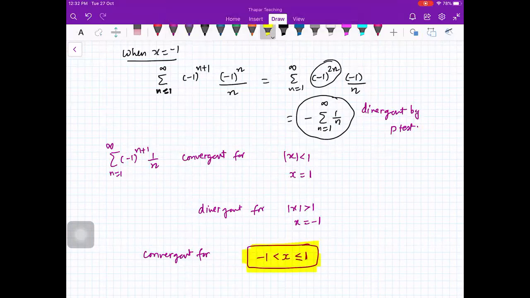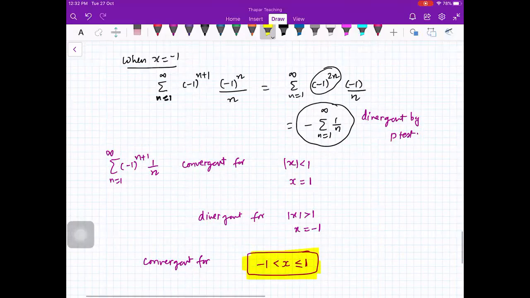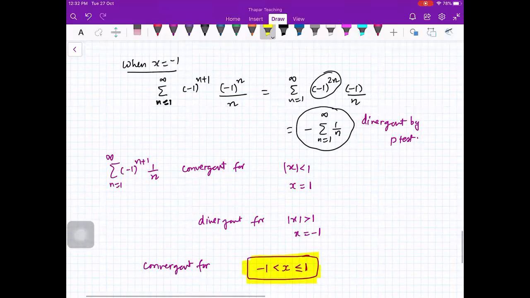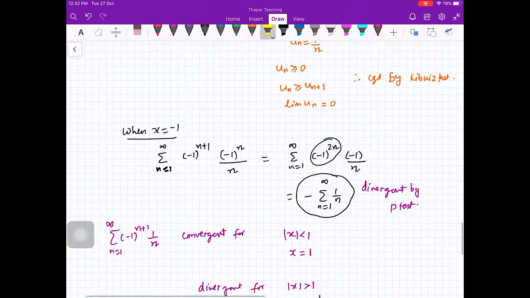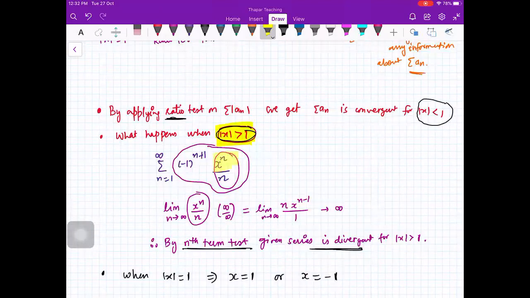Is that okay? I will give you one more example. Can you explain the case when mod x is greater than 1 again? Yeah, when mod x is greater than 1, in that case, if you look at this term x raised to power n upon n, you can see that this limit is infinity. It is an infinity by infinity form, you will apply L'Hopital and this will be infinity. Okay, so by nth term test, this series is divergent.